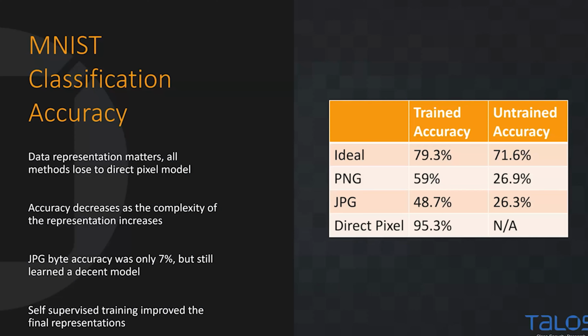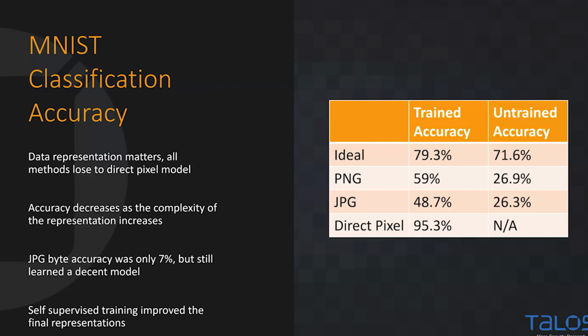So what does this look like? First off, the direct pixel model down at the bottom is at 95% accuracy. As you can see, none of our models are approaching this. People have said this in other talks, and you hear it all the time at machine learning conferences: not a silver bullet. Sorry, we all still have jobs. Representation matters, right? It's important to represent your data for machine learning in the best format that you can come up with, but we also live in the real world and we have to deal with things that are not so nice. So there is no equivalent direct pixel representation when you're dealing with JPEG or PNG images.